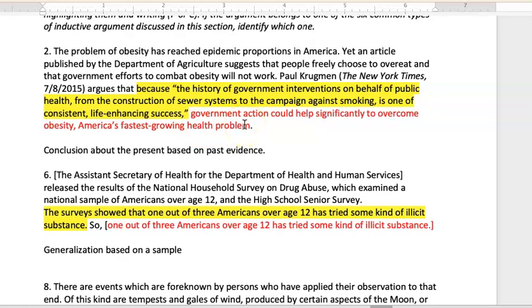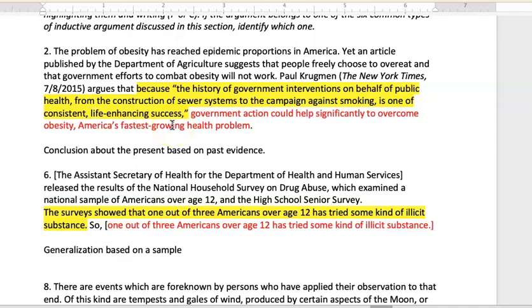So what's happening here basically is he's saying, look, other government campaigns to increase the health of citizens, sewer system construction, a campaign against smoking, are successful, then government action about obesity could also be successful.